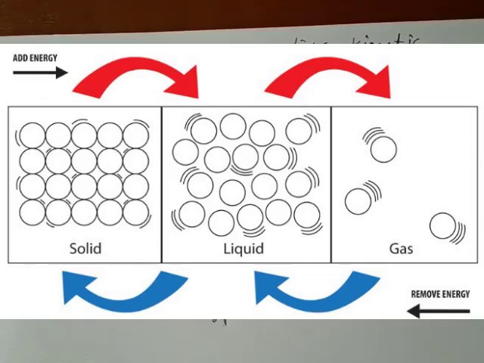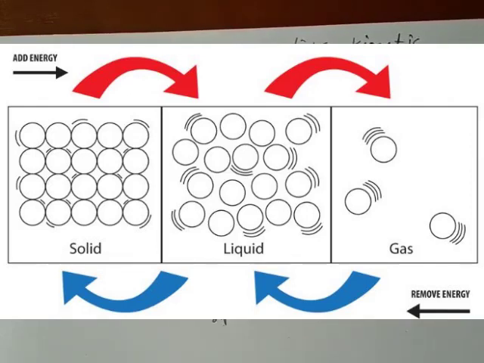The state changes when the molecules get kinetic energy and it converts from solid into liquid and from liquid into gas. Understand, suppose there is a solid, the molecules have less kinetic energy, and if I apply some energy from outside, suppose in the form of heat energy, what happens?